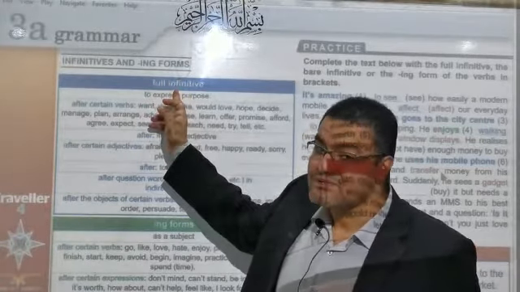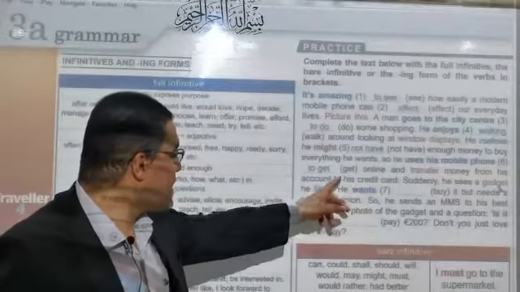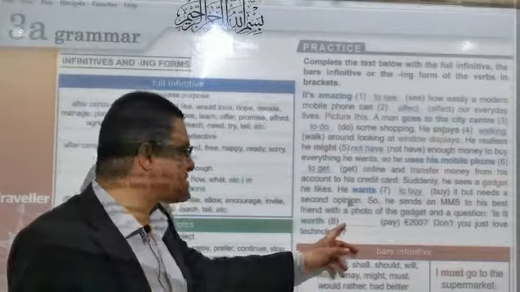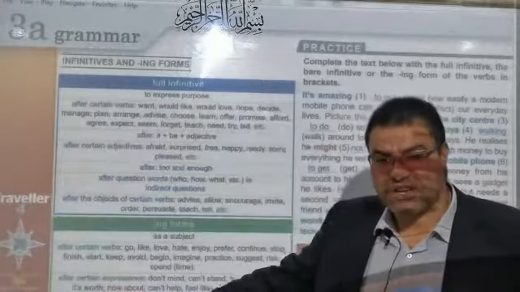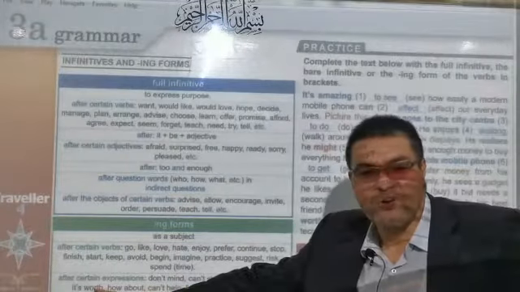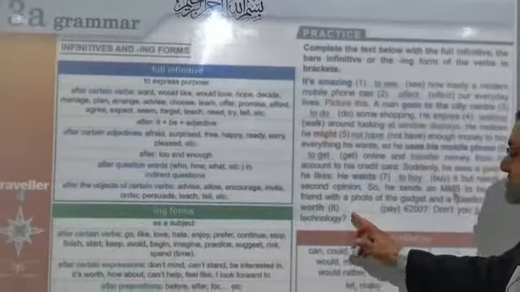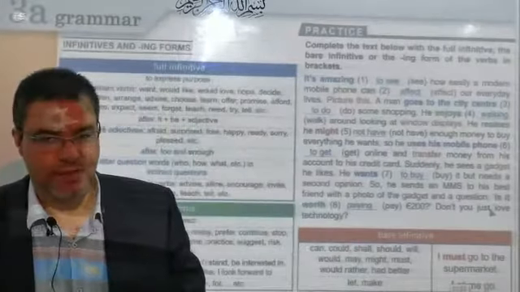What does it mean? Full infinitive, excellent, wonderful, to plus an infinitive. We can put here to buy. What about the last one? It's worth, one of the expressions that should be followed by the ing form. Okay, guys, now we can put here paying, pay plus ing.